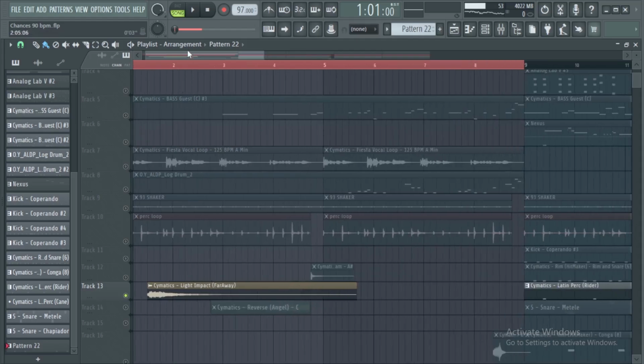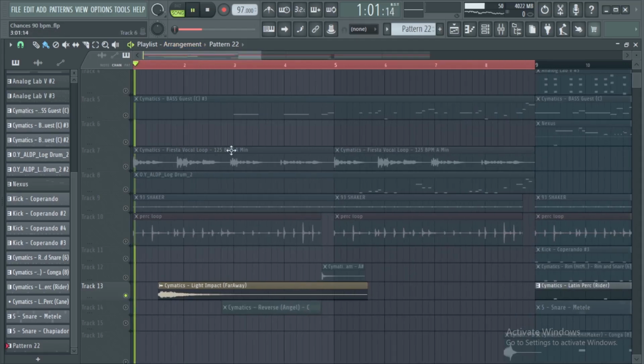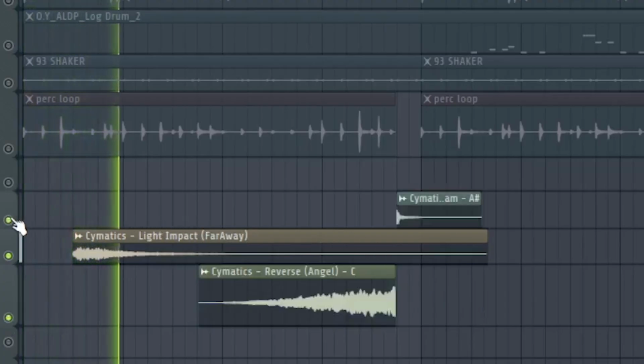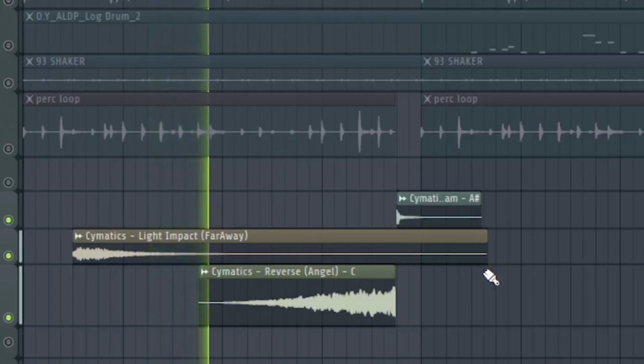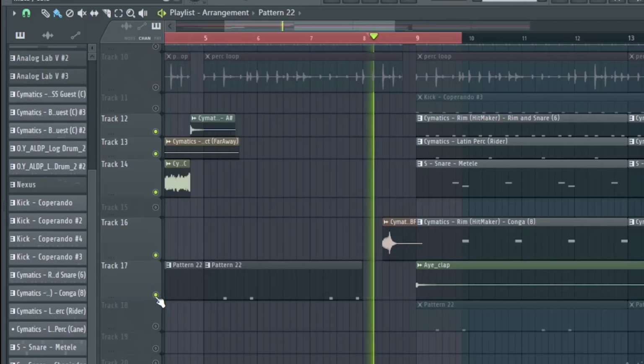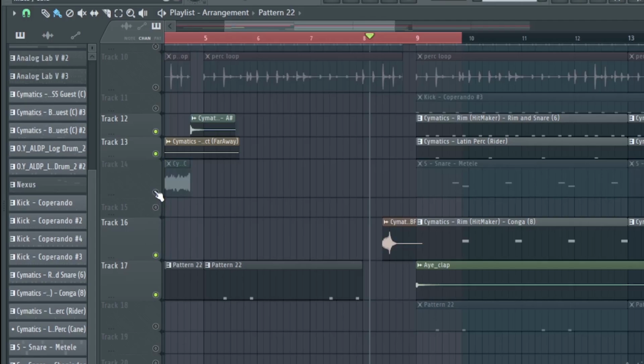To make the arrangement more interesting, make use of transitional effects like rises, drum fills, tonal impact, and textures. And together, this is what everything sounds like.